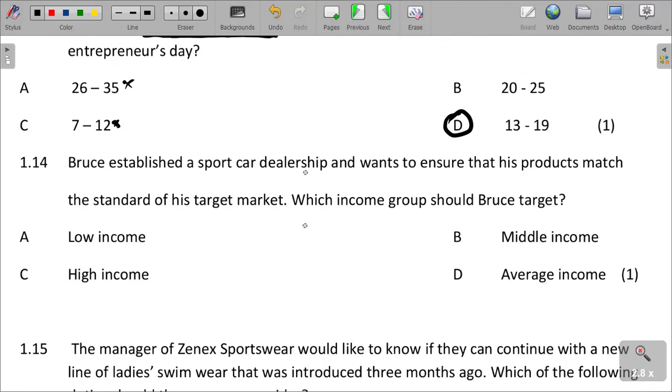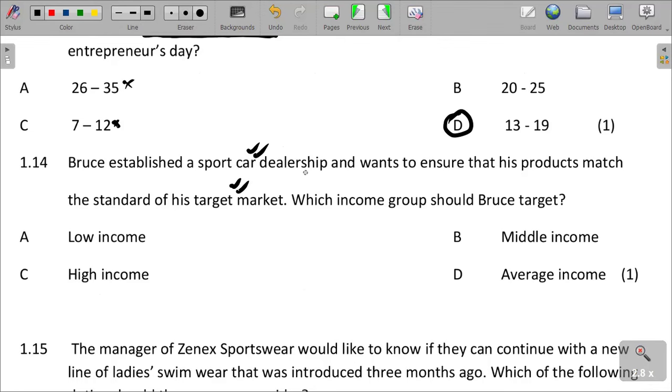Bruce established a sport car dealership and wants to ensure that his products match the standard of his target market. Which income group should Bruce target?